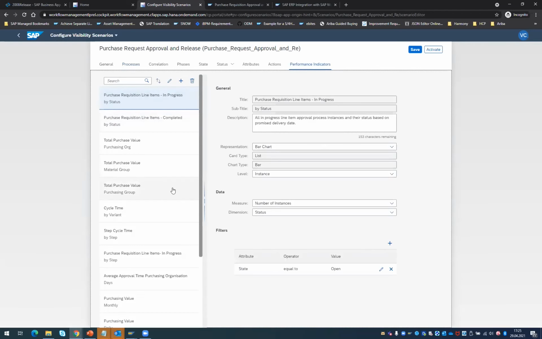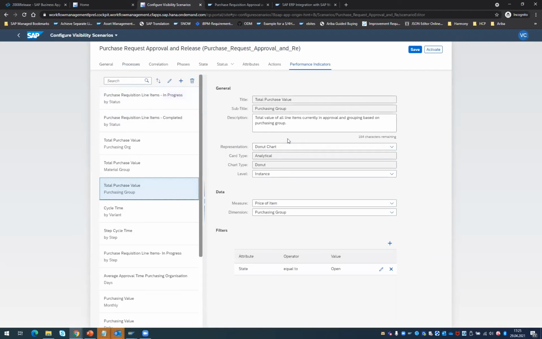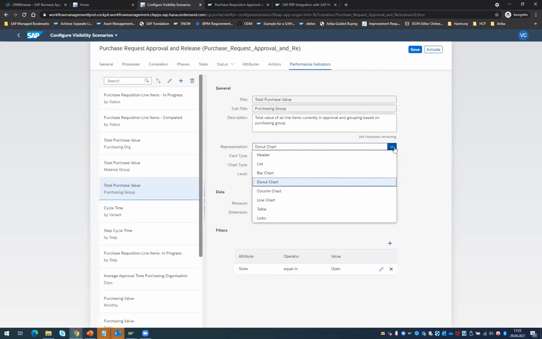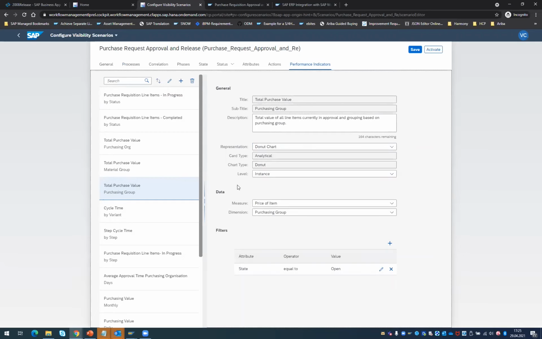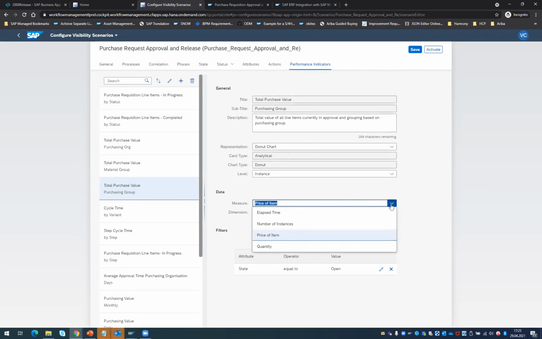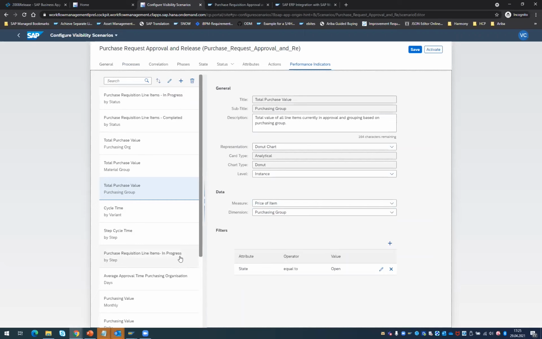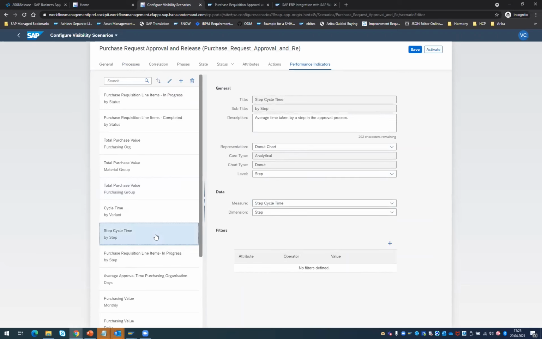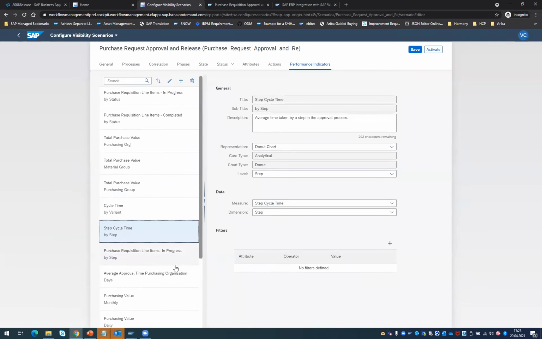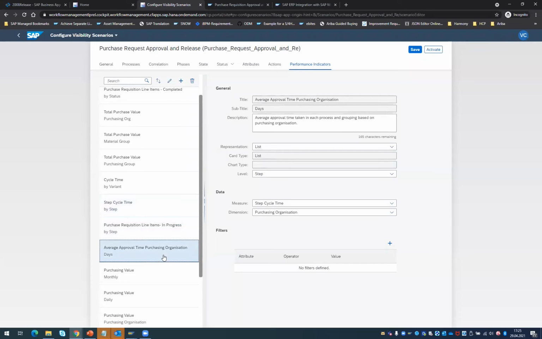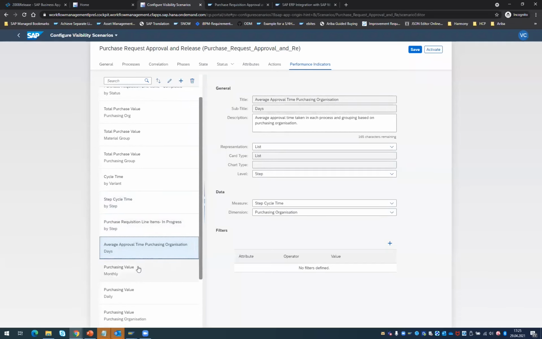You can see the process performance indicators are configured here based on a simple configuration step, whether the representation is based on a line chart or a bar chart, or you select a card type. You also provide the measure. For example, here we are aggregating the price of the line item, or maybe in certain cases you find out, okay, what is the step cycle time, then you accordingly configure it. Or if you say what is the average approval time for purchasing organization, then you are also taking those appropriately.